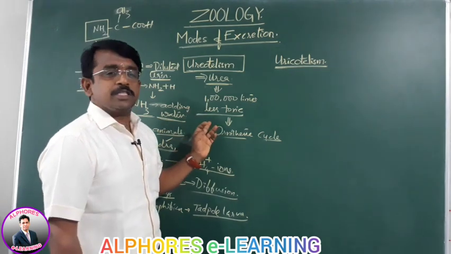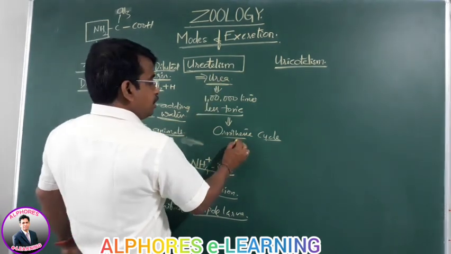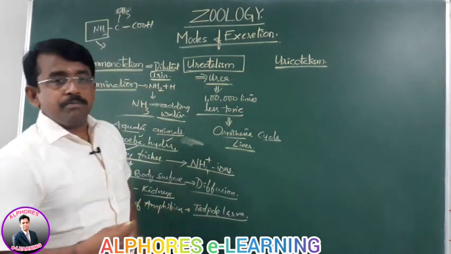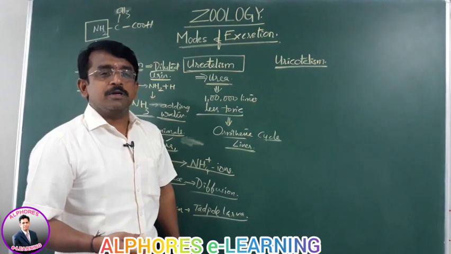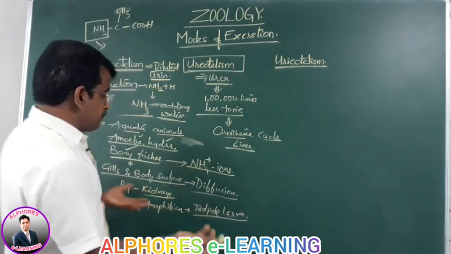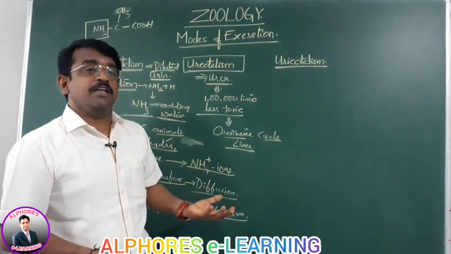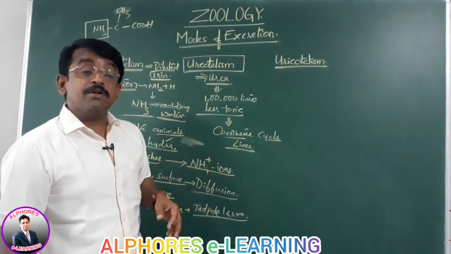That's urea synthesis in the liver. You may be confused: urea is excreted by the kidney but synthesized in the liver itself.